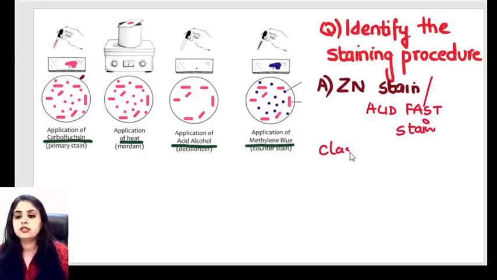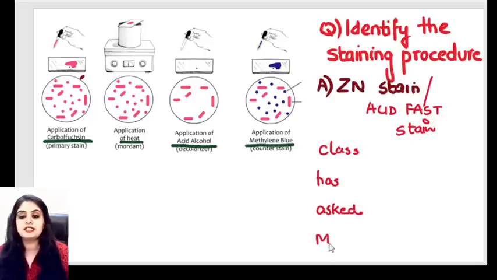Once a student asked for a mnemonic in class, when I was just teaching it generally. The student said, no ma'am, we need a mnemonic. So we made an impromptu mnemonic, and that was CHAM, class has asked mnemonic. That is how we learn the Zn stain. So what is this CHAM?